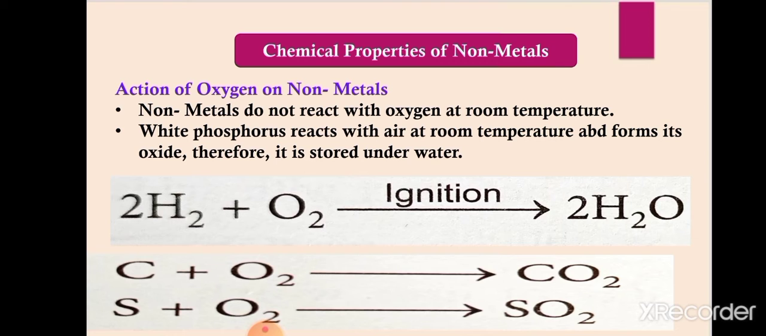So non-metals do not react with oxygen at room temperature, except white phosphorus, because white phosphorus has a very low ignition temperature. As you know, it is only 35 degrees Celsius. That is why white phosphorus reacts with air at room temperature and forms its oxide. So it readily reacts with oxygen.